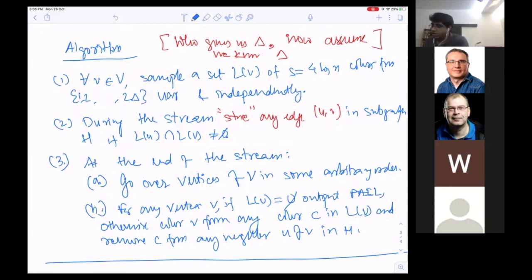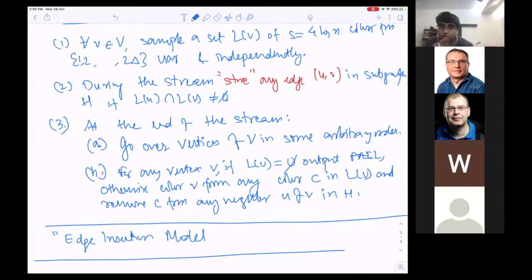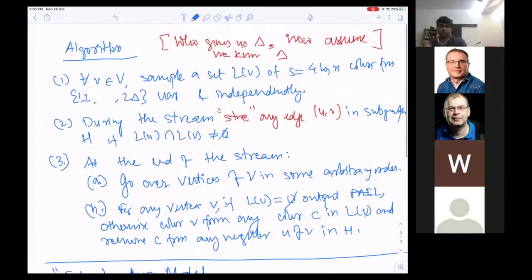For now, just assume it is an edge insertion model, and we will worry about two things: how to get rid of the assumption that edges are only added and not deleted, which we'll do later, and secondly, who gives us delta. So we need to take care of these two. But given these two, is the algorithm clear?